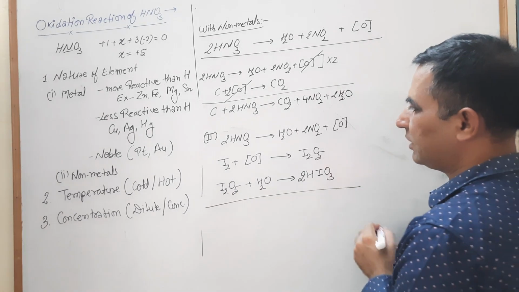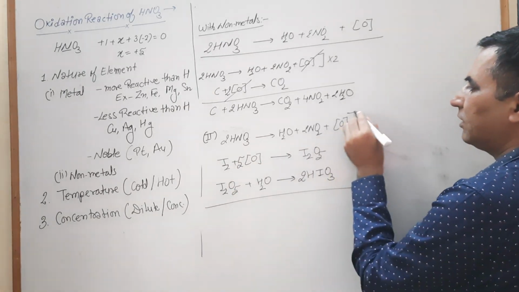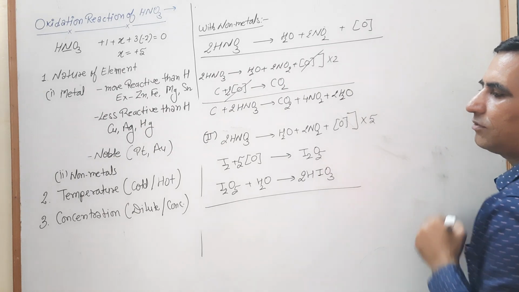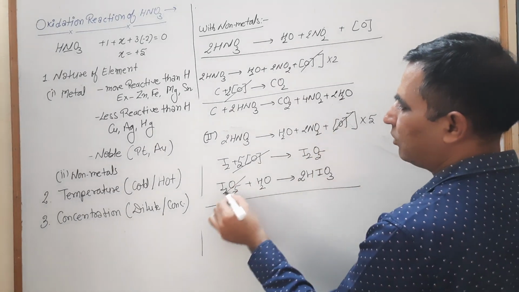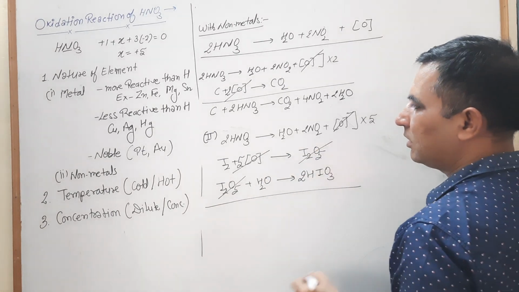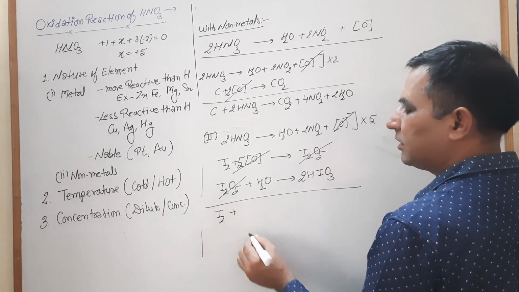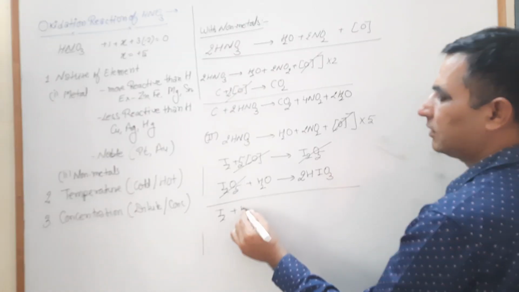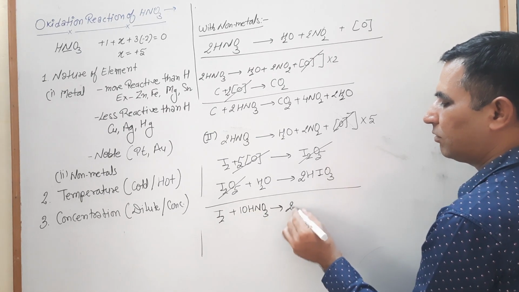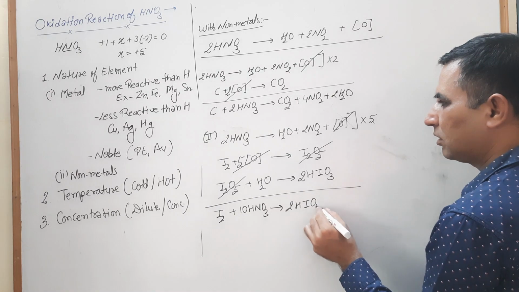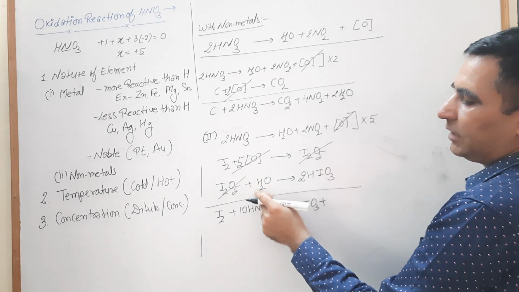We add these equations. Before adding, we need to balance the second equation with 5, so we multiply the first equation by 5. Now the cancelable quantities are 5O and 5O, I2O5 and I2O5. The remaining reaction is I2 plus 10HNO3, which converts into 2HIO3 plus 5H2O on this side, and on the other side we have 1H2O.